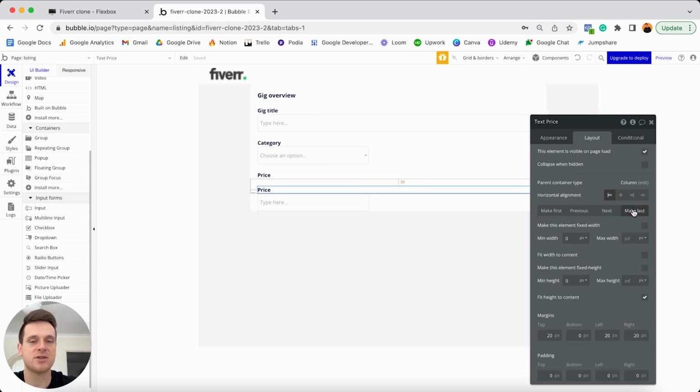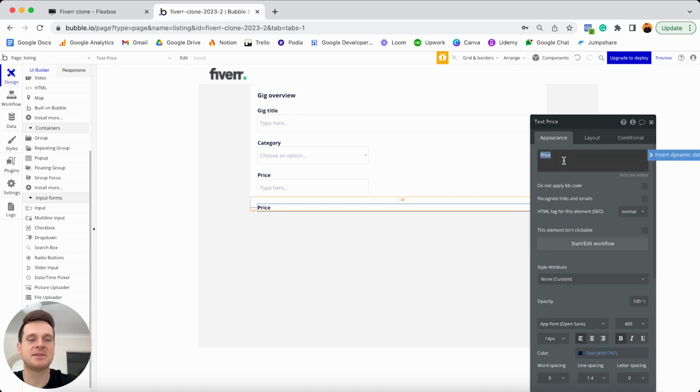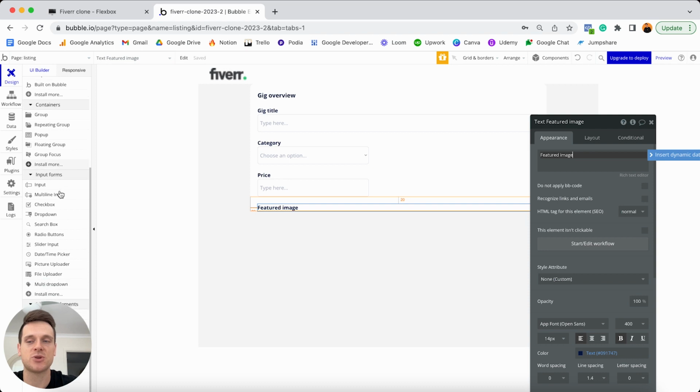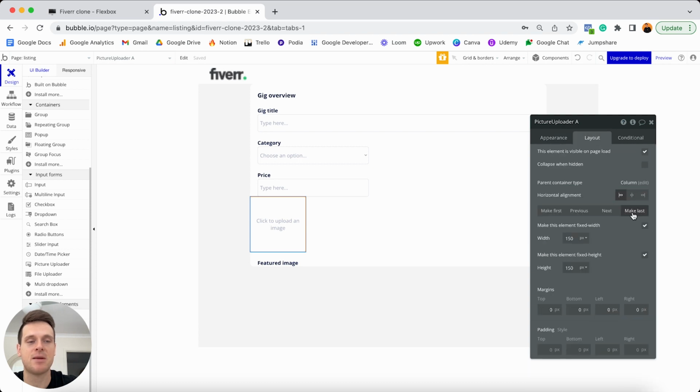I'll move this to the last position within my group, and I'm going to head to my appearance tab and update this text to display the words featured image. And then below this, I'd like to add in a picture upload element. So if we jump to our input forms, I'm going to add in a picture uploader. I'll add this into our group, jump to my layout tab and move this to the last position in my group. Then from here, I'll update the name of this. I'm going to call this picture uploader featured image.